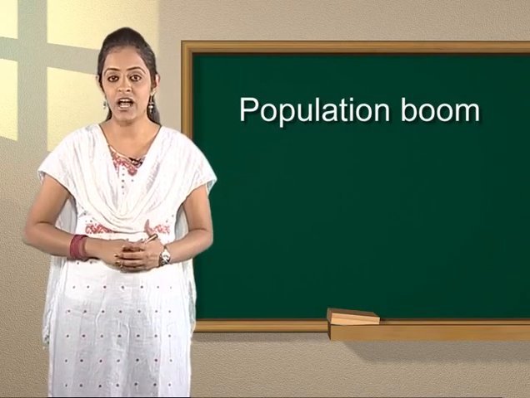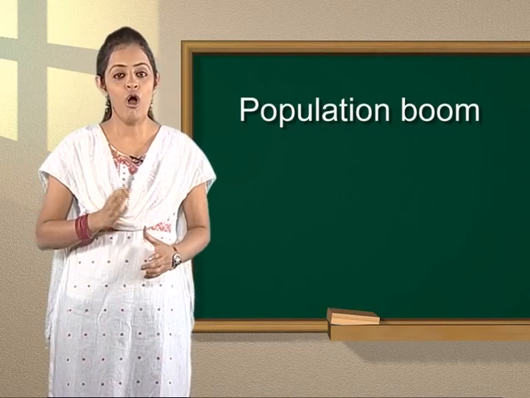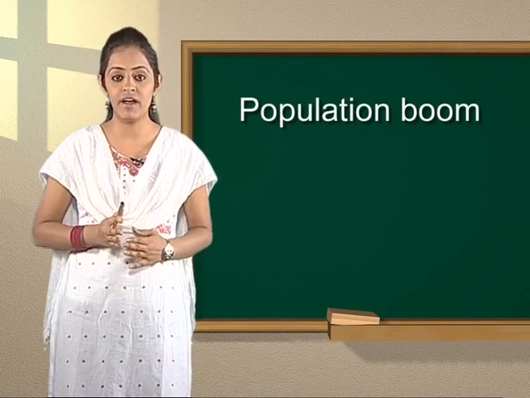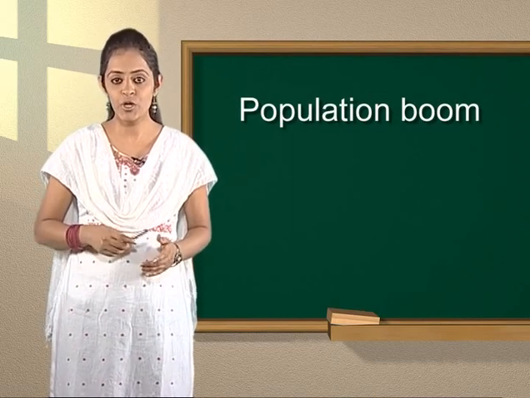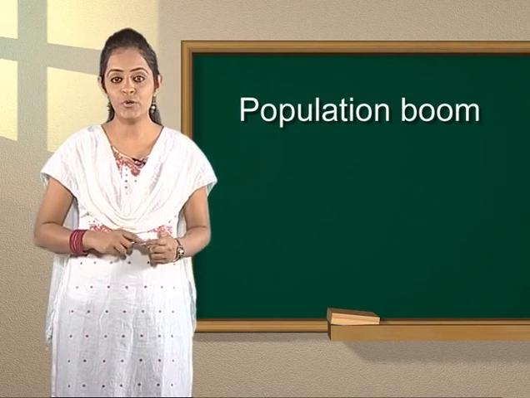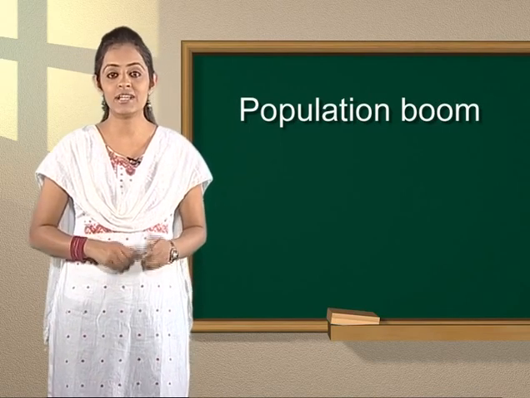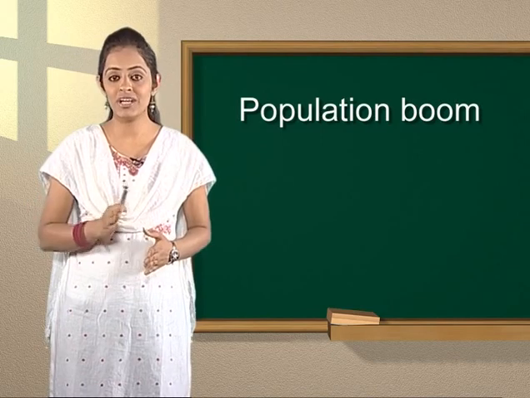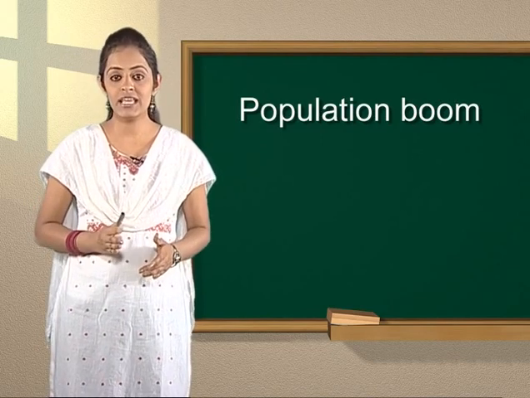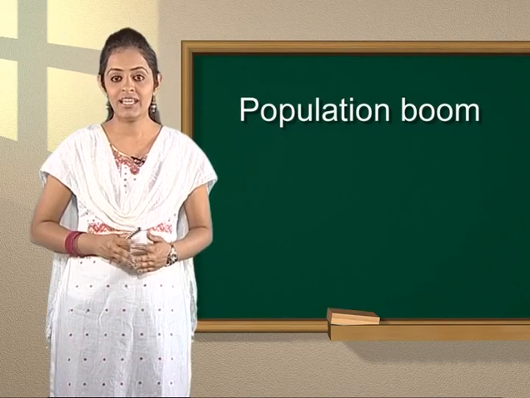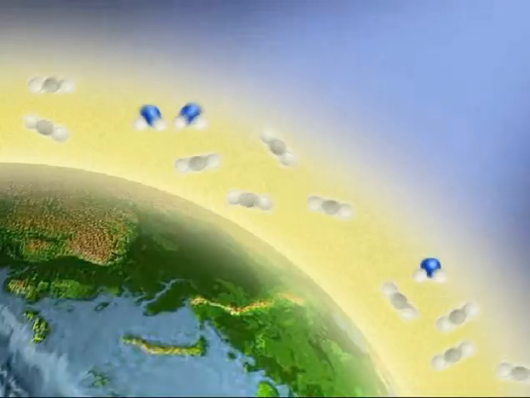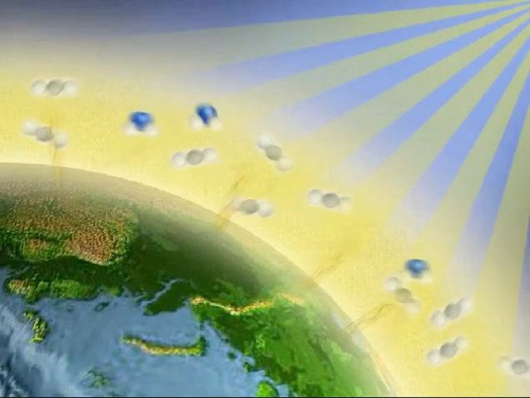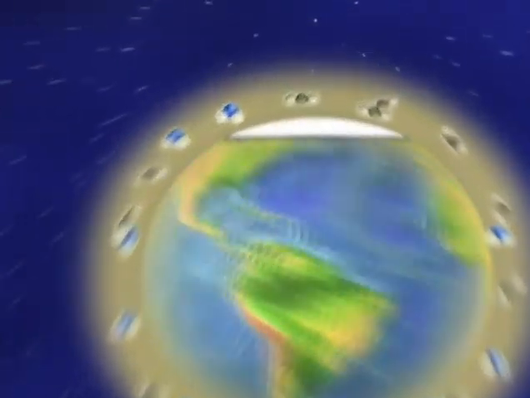If nothing is done to control the concentration of these gases in the atmosphere, then the average temperature will increase. It has been observed that the average temperature of the Earth is increasing day by day due to the greenhouse effect. The increase in average global temperature can have the following effects on the climate of the Earth. This excessive heating of the Earth would melt all the snow on the poles and different mountains.